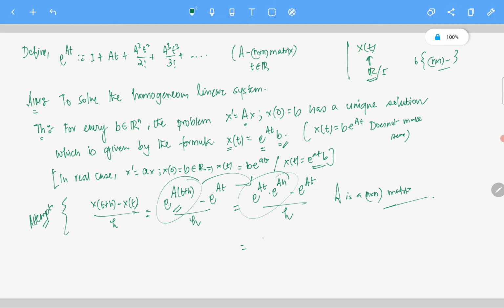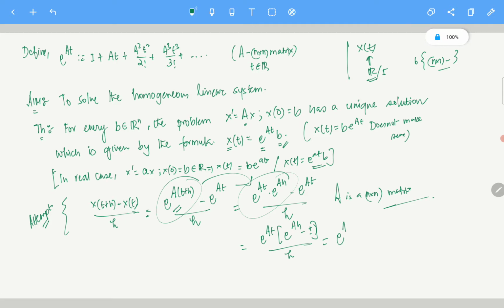So if this is true, then I can take e power At common, and it becomes e power Ah minus identity by h. Clear? Okay, and then e power Ah minus identity is basically Ah plus A squared h squared by 2 factorial, and it goes on. When that is getting divided by h, you are going to be left with A.